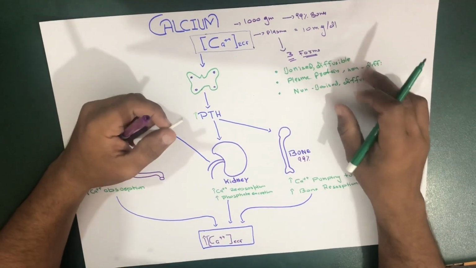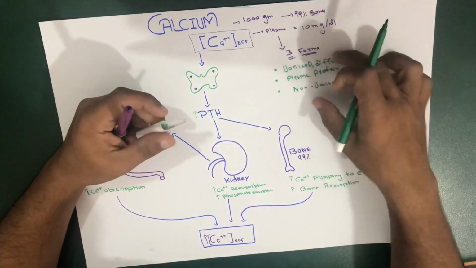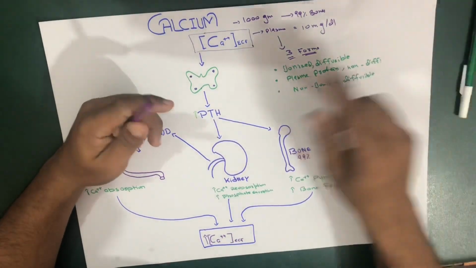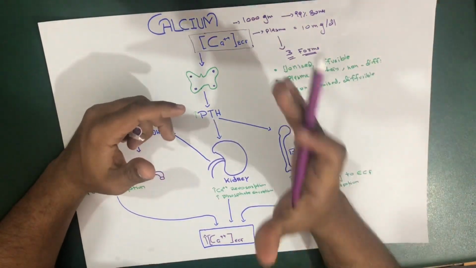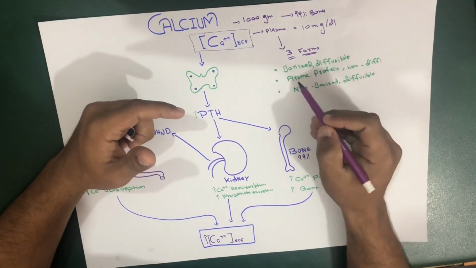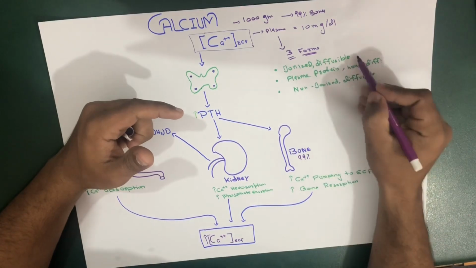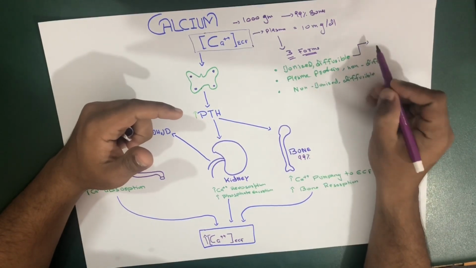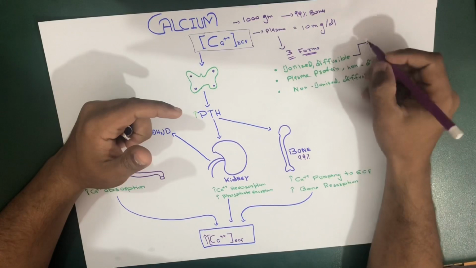So in your plasma, the calcium is present in these three forms, and you have to remember only the free ionized calcium in the body fluids acts.